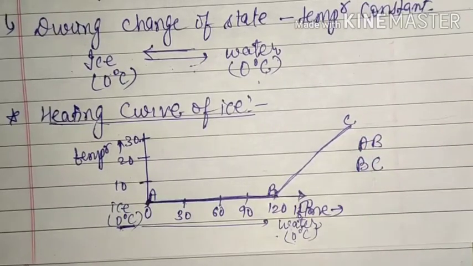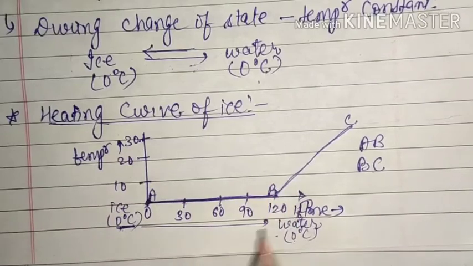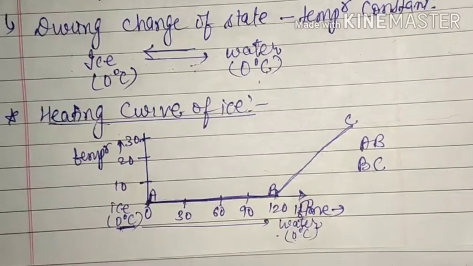But that's not our topic. So here this heating curve for ice represents that during melting, temperature does not increase even though you are giving heat, but still that heat is utilized in breaking down the attraction bonds between the particles and increasing the separation. Okay, so this is the heating curve for ice.